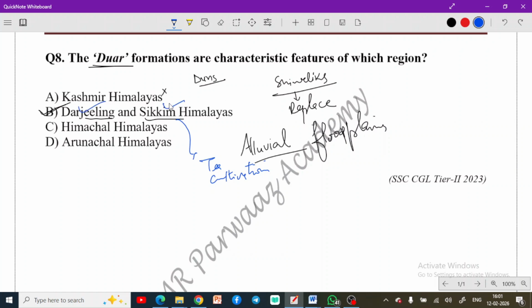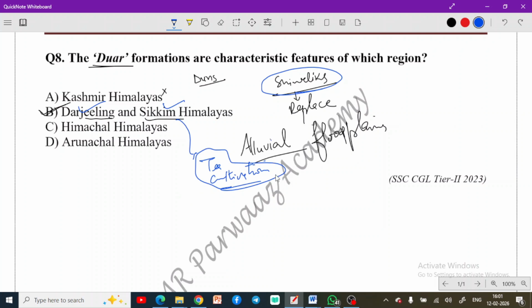This is said that there are these Shivaliks absent in that region, and these are replaced by these Dwars, and this is the characteristic feature of these Himalayas. Okay, so this is important and you must remember these facts. This is important for the tea cultivation here as well. Darjeeling tea, you must be knowing, has got the GI tag as well and alluvial floodplains are formed here.